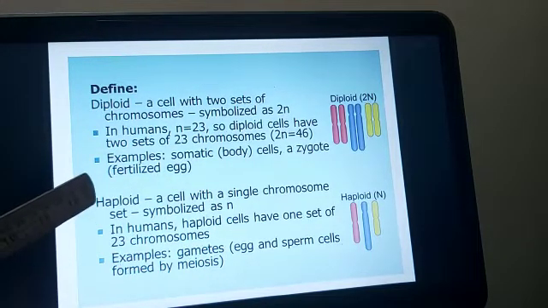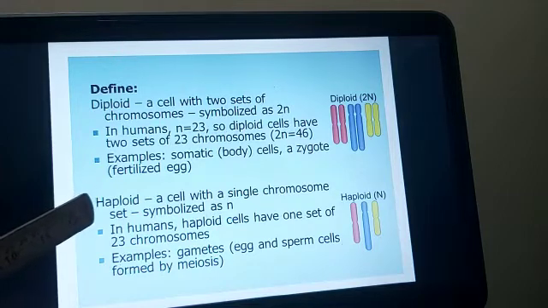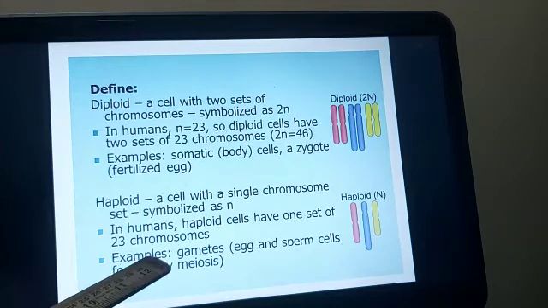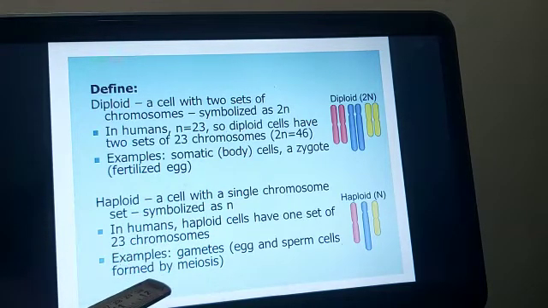Whereas human beings produce haploid cells during reproduction. The female egg contains a haploid set of chromosomes, that is n is equal to 23. Whereas in the case of the sperm, n is equal to 23. That is, the sperm also contains a haploid set of chromosomes. These sperm and egg are called gametes. And when the union between two gametes takes place, the zygote is formed, and this is how reproduction in human beings takes place.